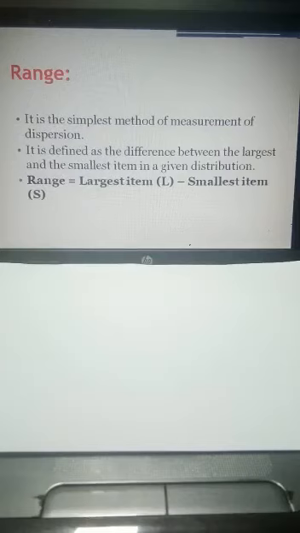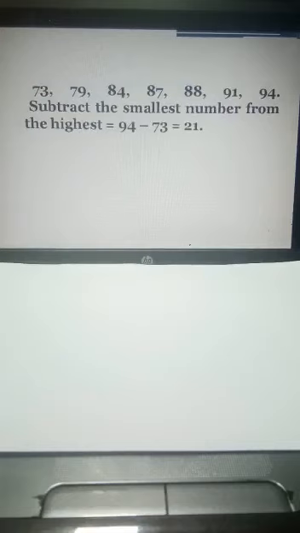So starting with the range, range is the simplest method of measurement of dispersion. And how do we calculate the range? Range is always calculated by taking the difference between the largest and the smallest item in a given distribution. We have a set of observations and we will calculate the range from the largest and the smallest item. Means range is equal to the largest item in the given distribution minus the smallest item. Just look at the example.